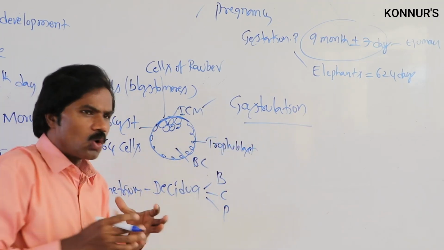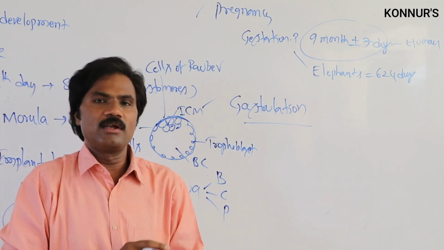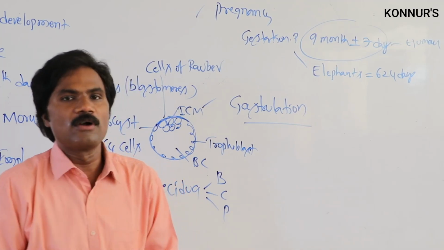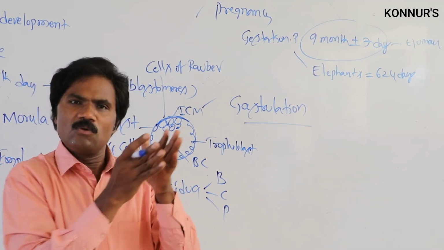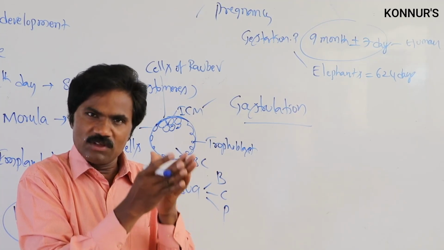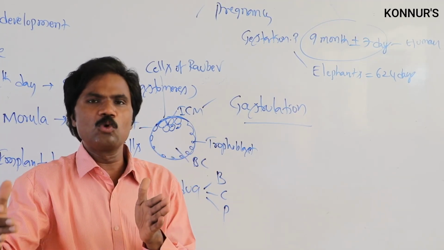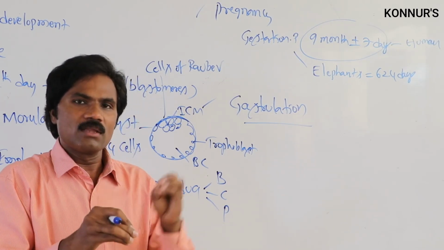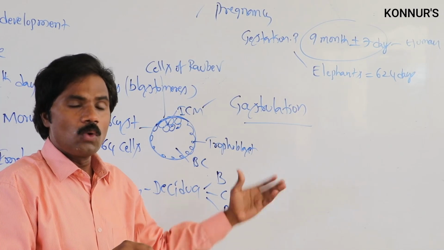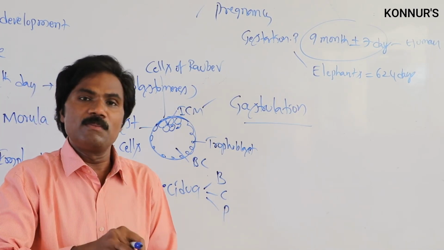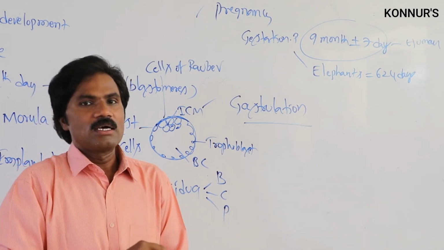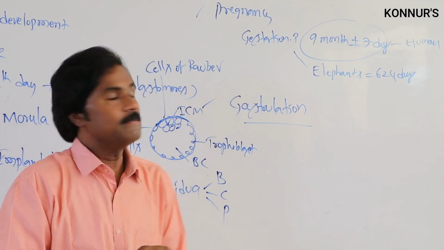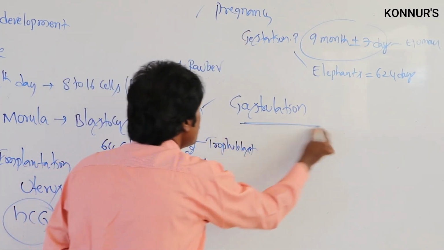Trophos means it provides nutrients to the inner cell mass for further multiplication, growth and development of the embryo. After implantation, up to 2 months of pregnancy, we call it embryonic development, and the developing zygote we call the embryo. From the 3rd month to the completion of the gestation period, we call it fetal development.